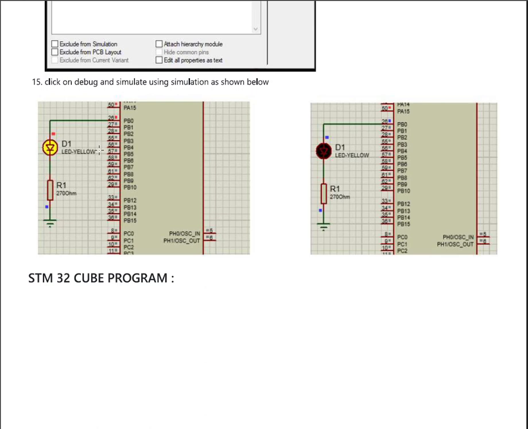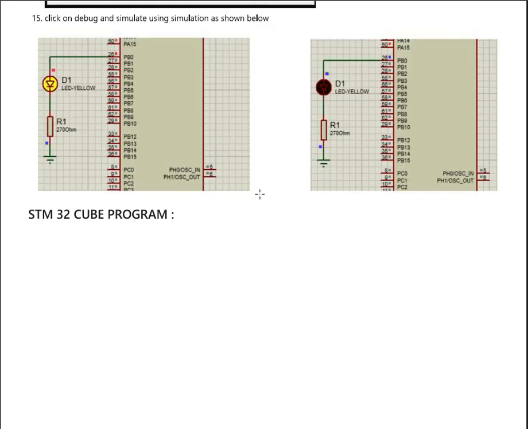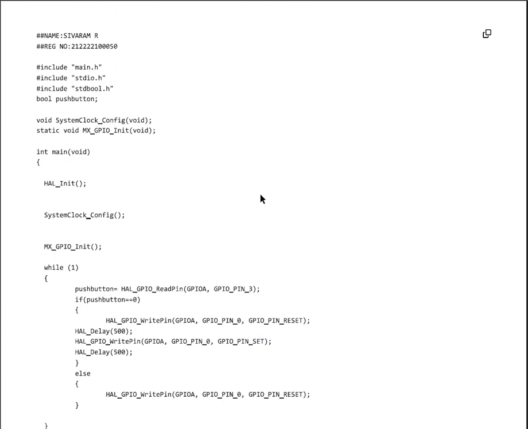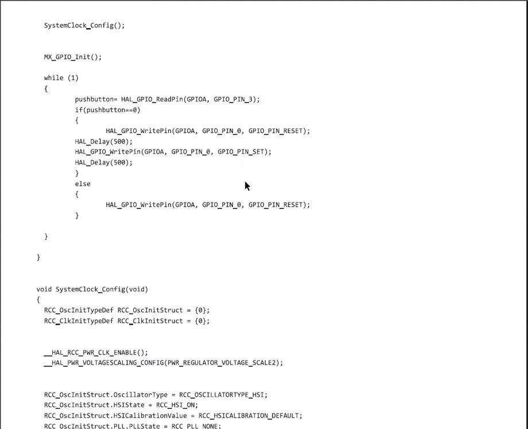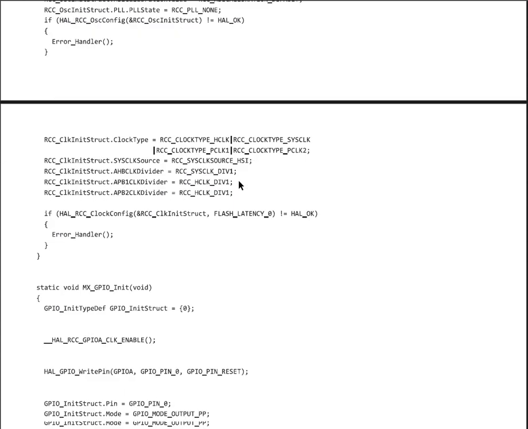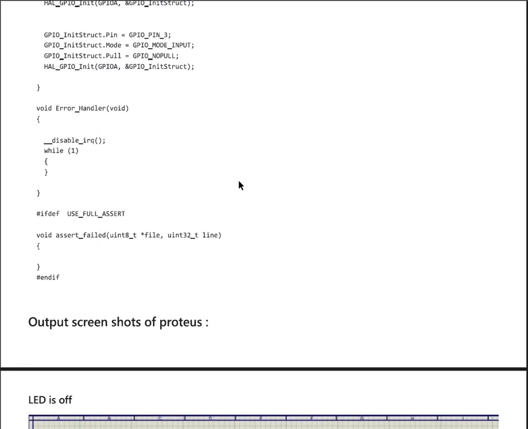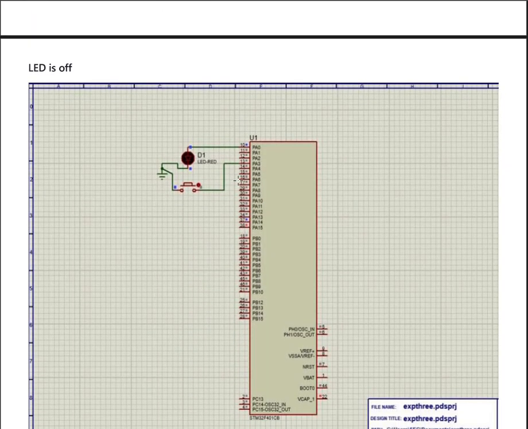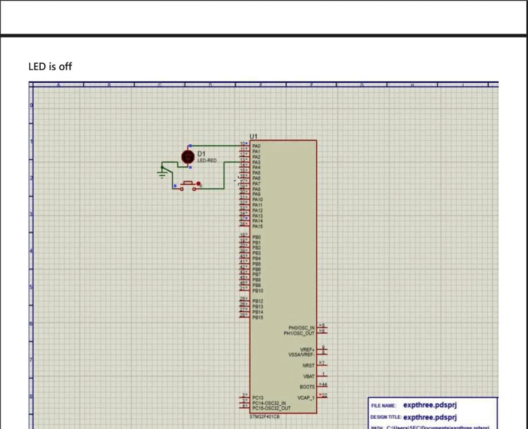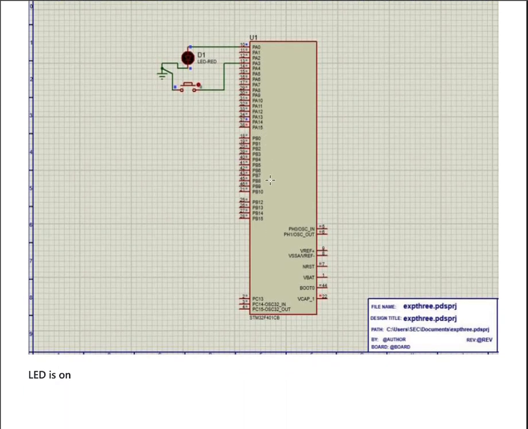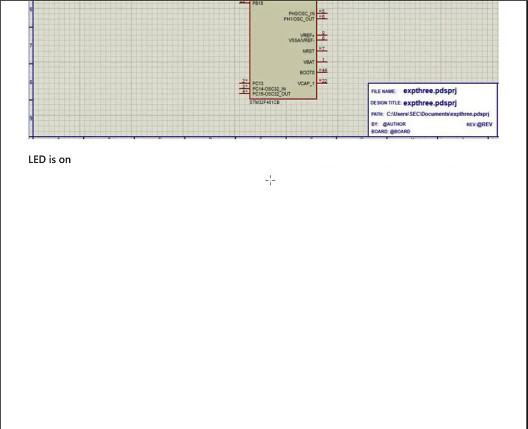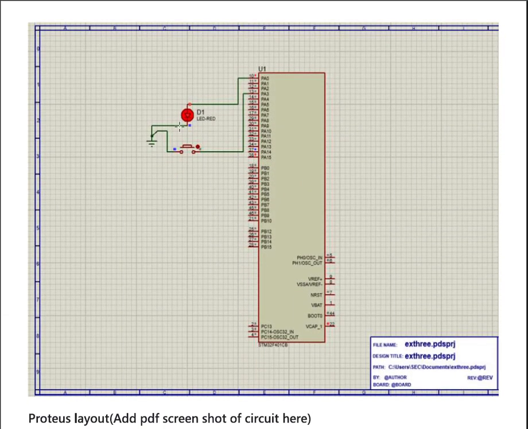This is the model output. Here is my program. This is where we created the program to run the LED. When you run the hex file in Proteus software, this is the state of the LED in the off state. Once the push button is pressed, the LED will turn on and this is the output you will get.